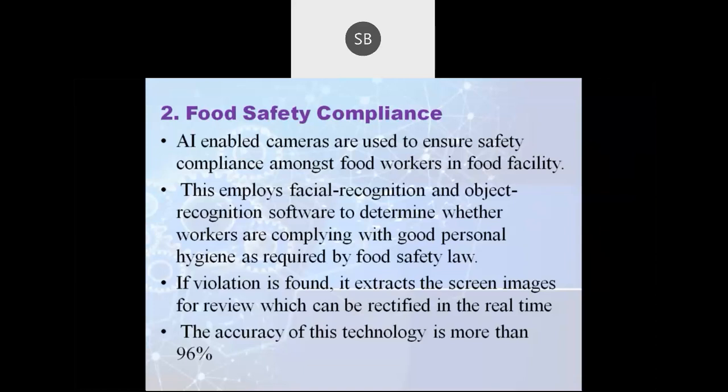If any violation is found, if the person does not maintain good personal hygiene, then the system extracts screen images, that is, screenshots, and these can be rectified in real time. The accuracy of this camera is more than 96%.